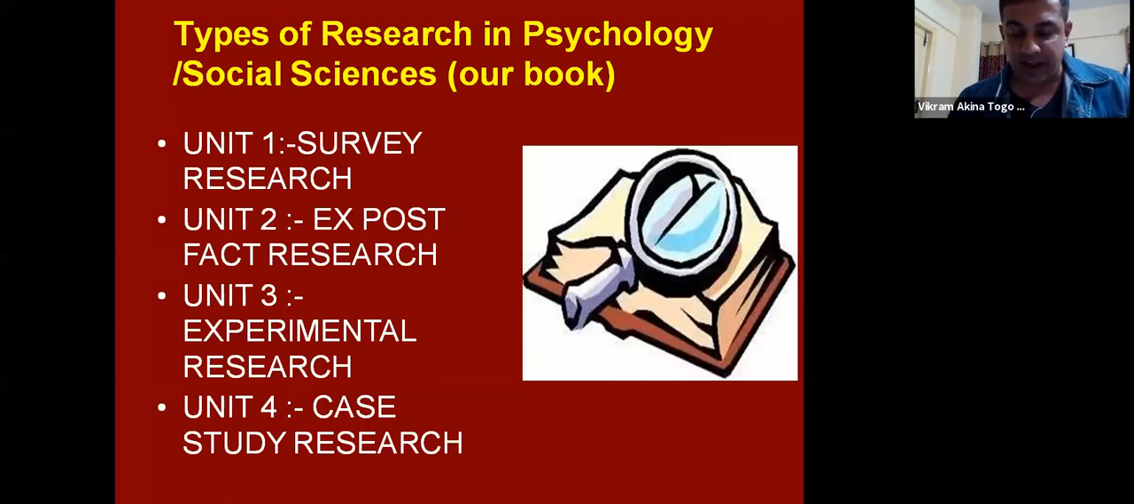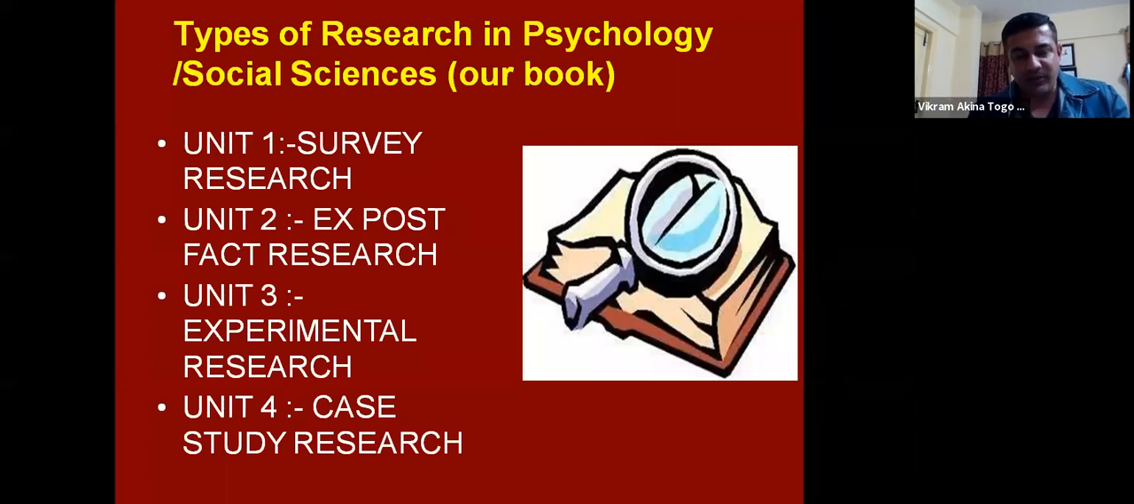So quickly going through ex post facto in a similar manner, the entire process is same, but here the difference is that we are now trying to interpret the hypothesis. Here we determine the problem. These are steps of ex post facto research. We start from determining a problem.